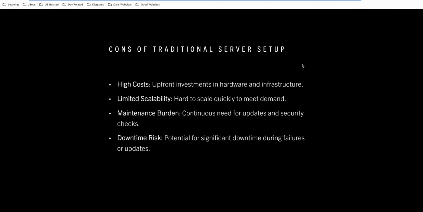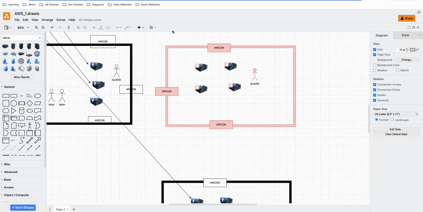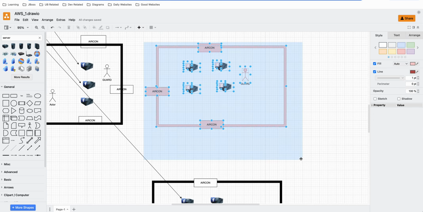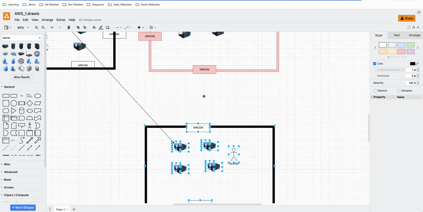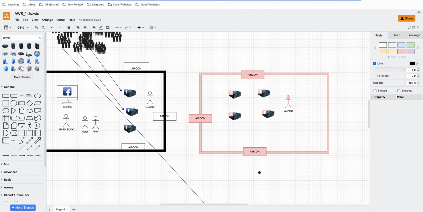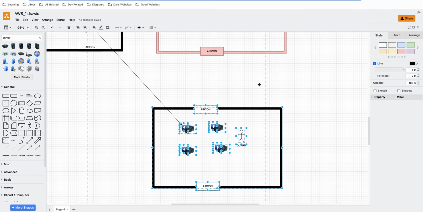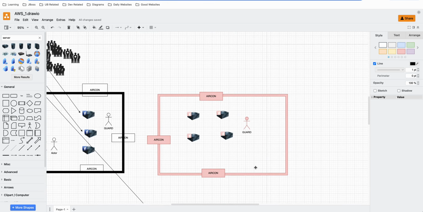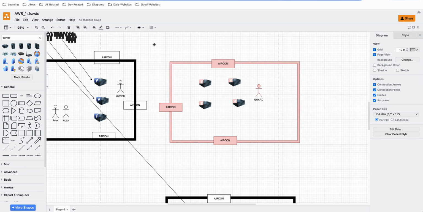There is also a downtime risk. As I mentioned before, to have this redundancy, you need a separate location, you need to purchase equipment, and you need to purchase land where you can set up your location, meaning not everyone is wealthy enough to have this kind of setup.